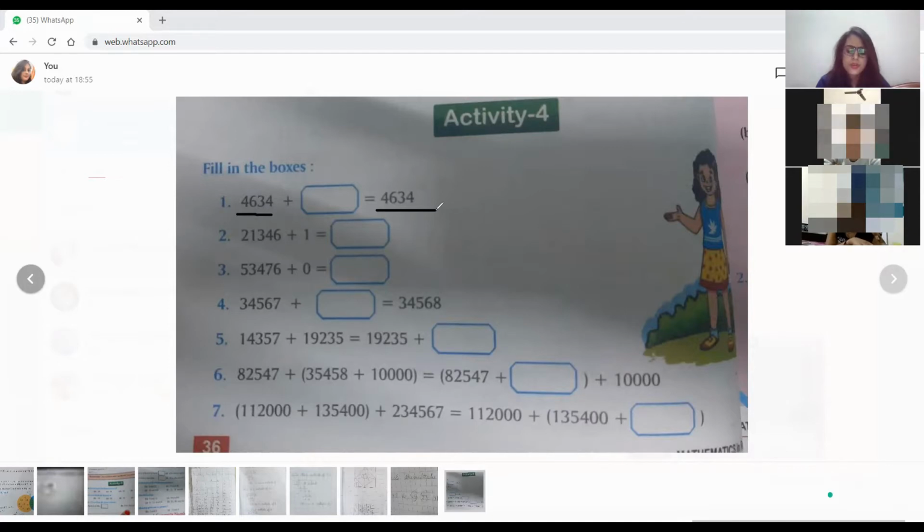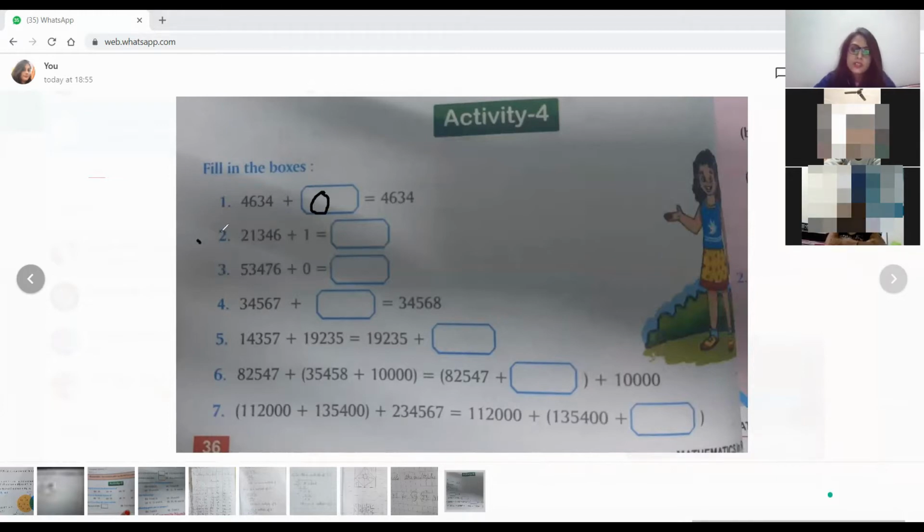4,634. What you are going to add in 4,634 so that it will become 4,634? Ma'am, I think 0. You think or you are sure for your answer? I'm sure. Yes. If you add 0 to any number, the answer will be the number itself. Am I clear? Yes, ma'am.